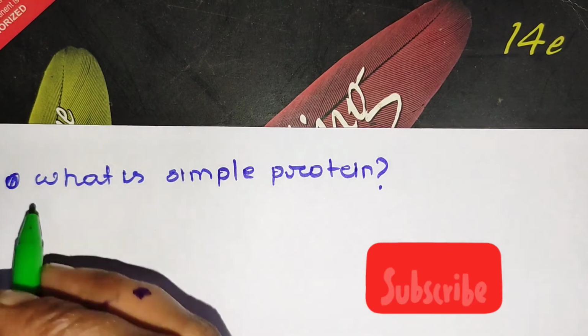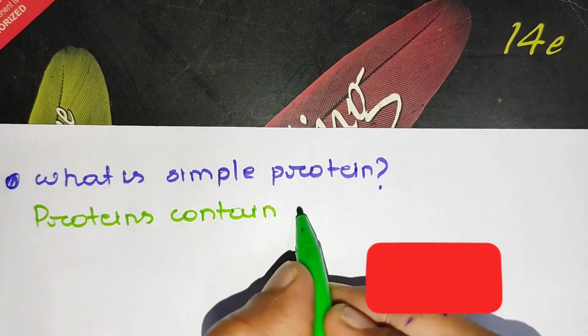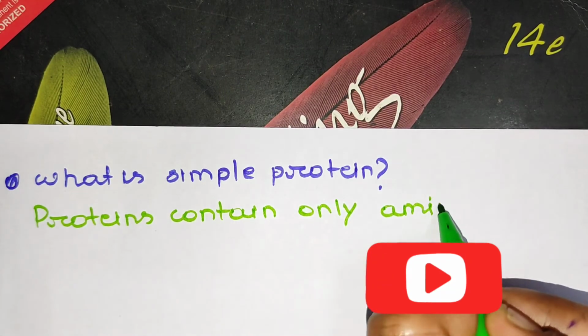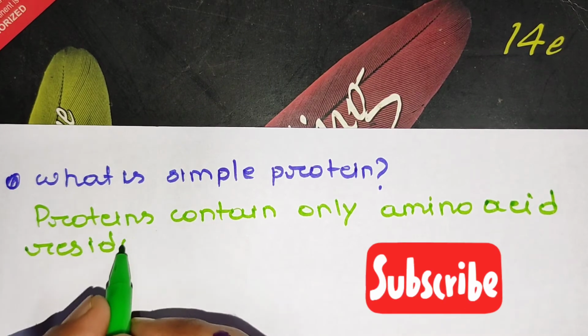Now, what is a simple protein? A protein that contains only amino acid residues and no other chemical compound is called a simple protein.